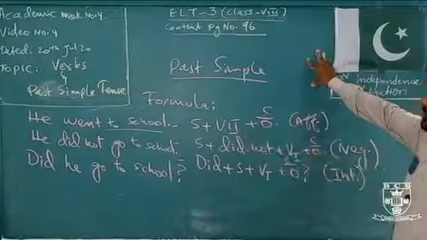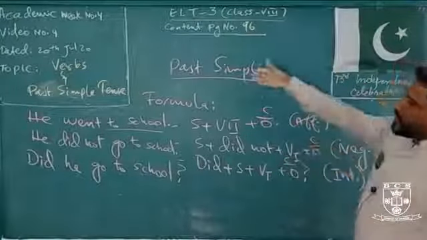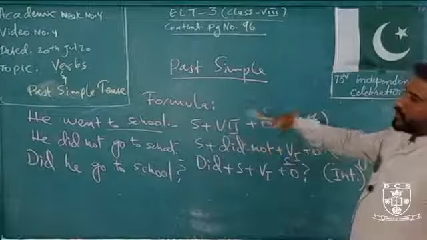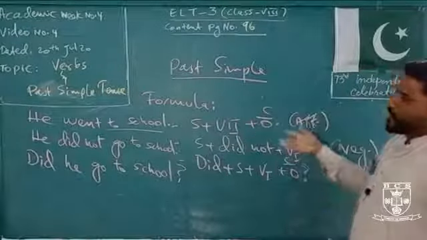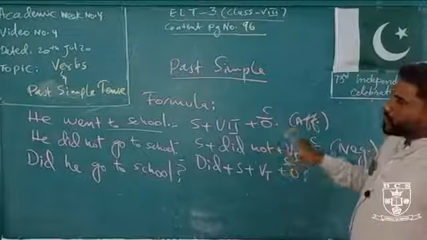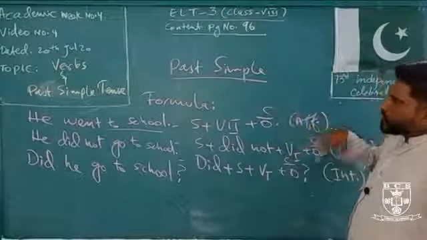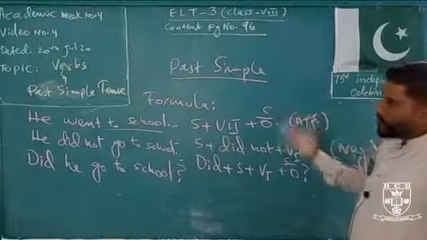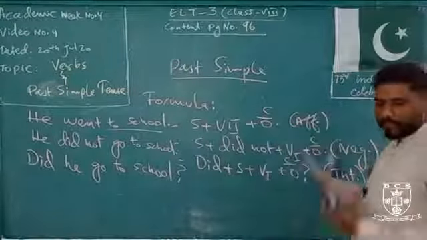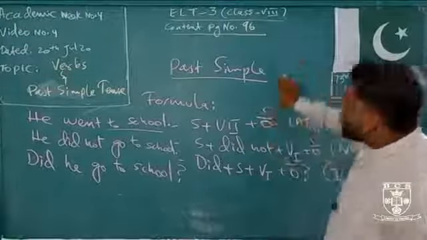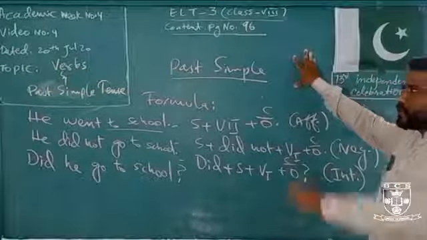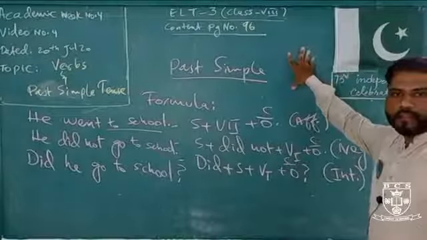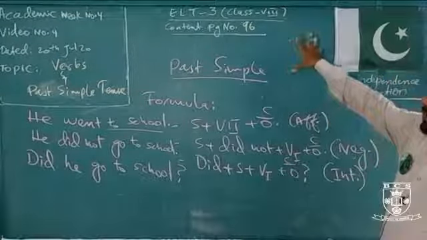You can practice by yourself by making sentences of he, she, it, or I, we, they, or any plural or singular person. Practice by yourself. In the end of the video I will tell you how to practice, or how many sentences you should make to improve yourself. Next, we are talking about past simple into passive voice. This is all about active voice, as we know very well. So we are talking about passive.